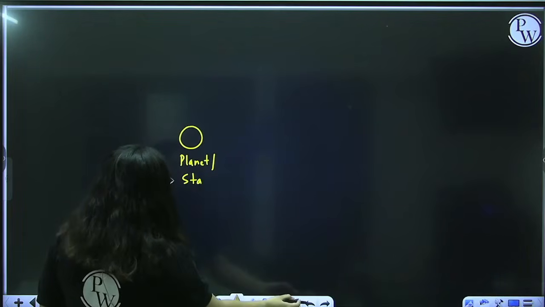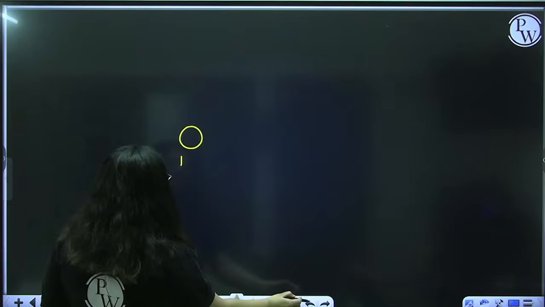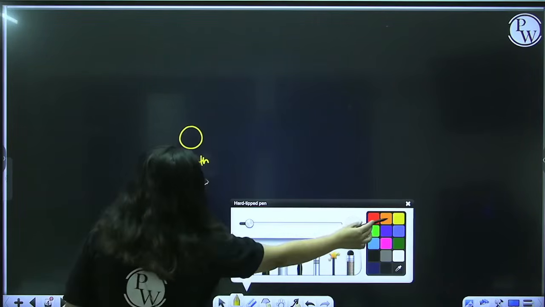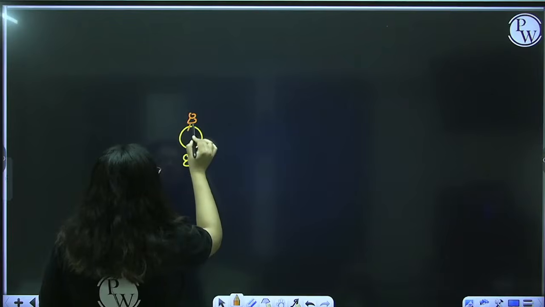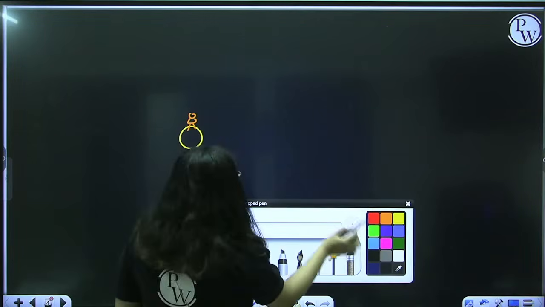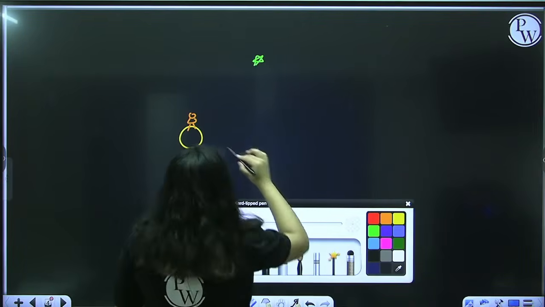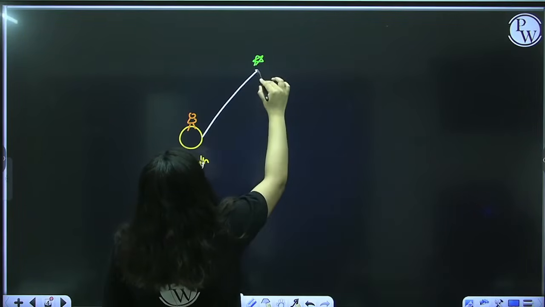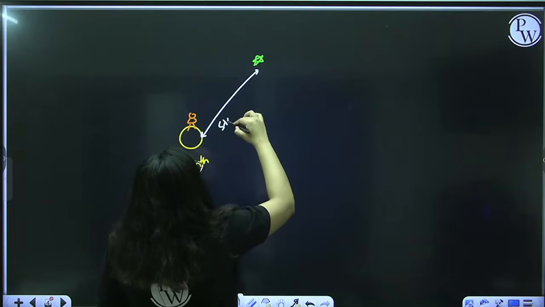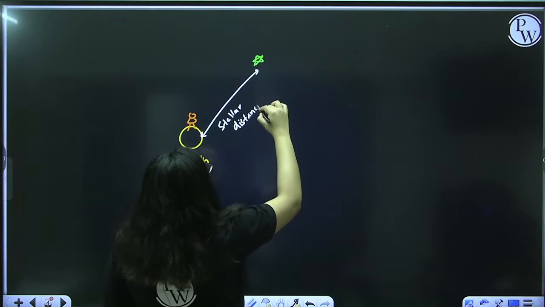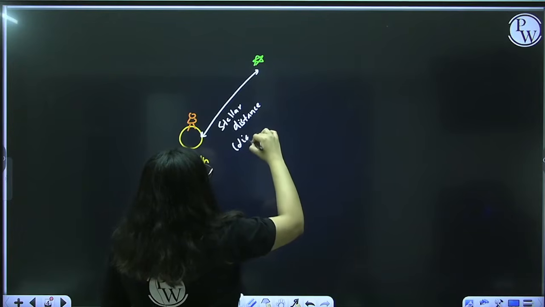Okay, or just make it simple. For example, this is Earth and we are standing on Earth, right? And here we have a star. Here we have a star. So the distance between the two is known as stellar distance. What do you call it? Stellar distance. And this stellar distance is measured in light years.